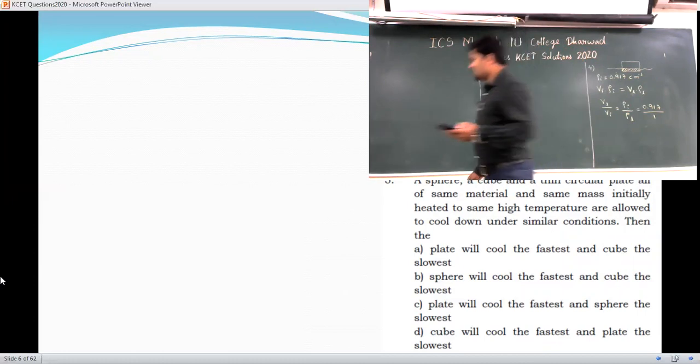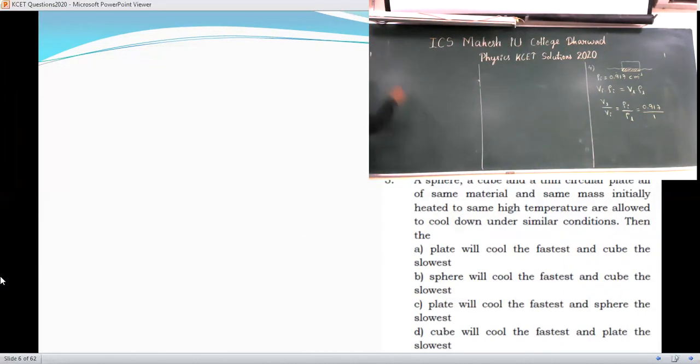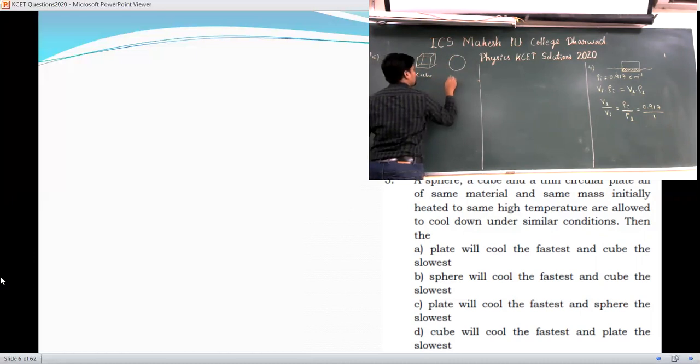So 3 shapes they have given. One is a sphere. Which question is it? The fifth one. So this is the sphere. Another one they have given is the cube. And the third one is the plate.